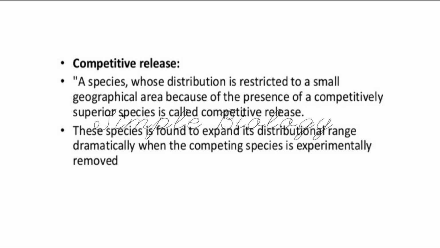But if, in that particular geographical area, the superior organisms are removed, then the other organisms can survive again. So experimentally, if the superior one is removed, then the other organism can survive. This is called competitive release.